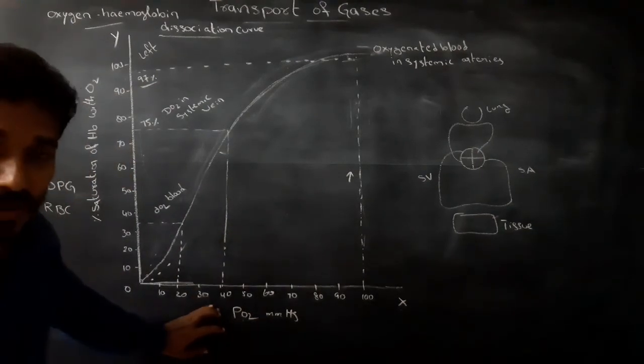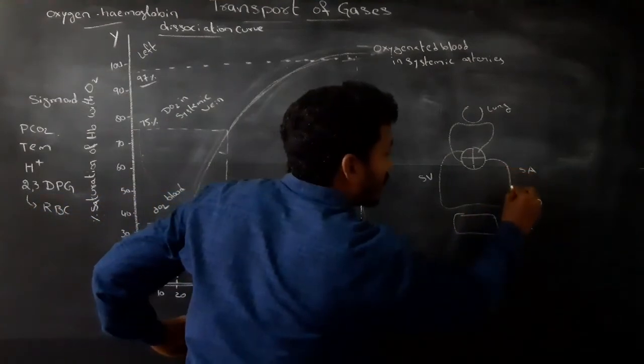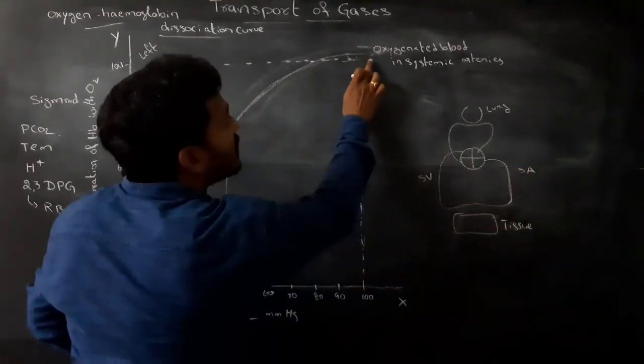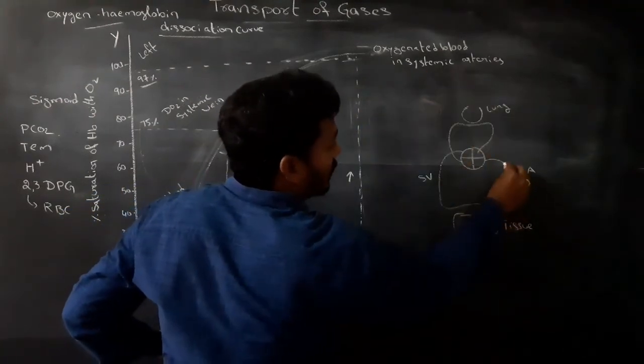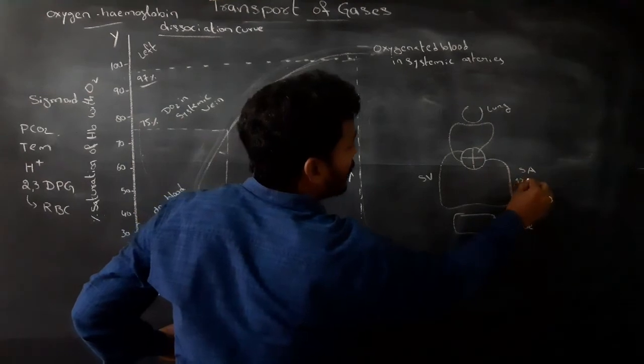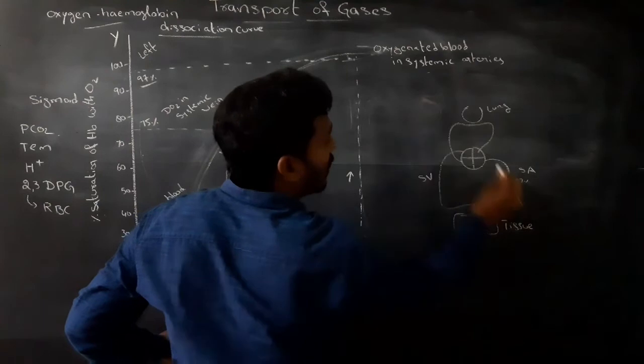During resting time, 97% saturation of hemoglobin is present in the systemic arteries.